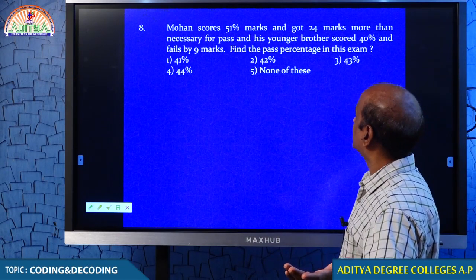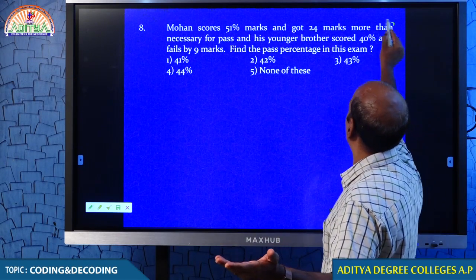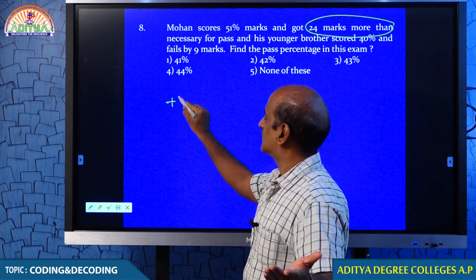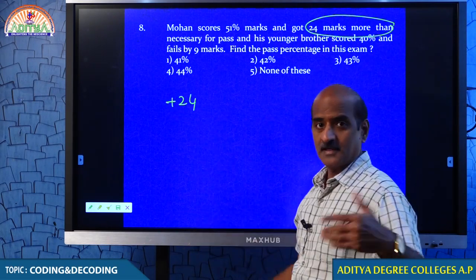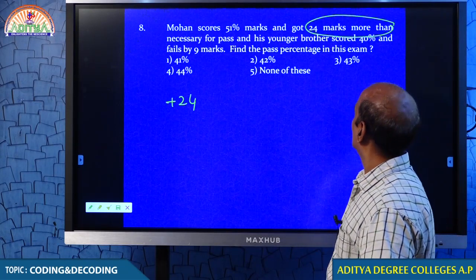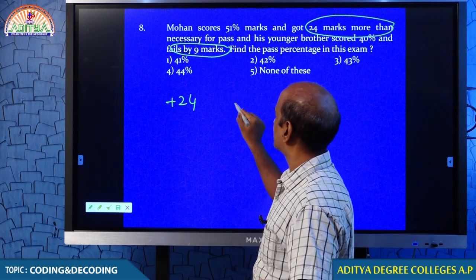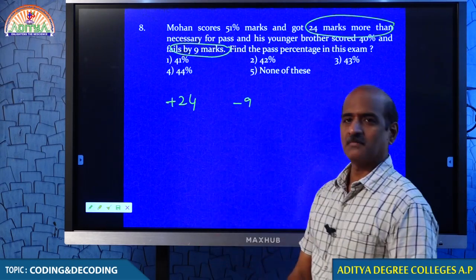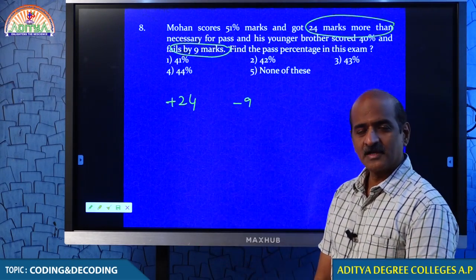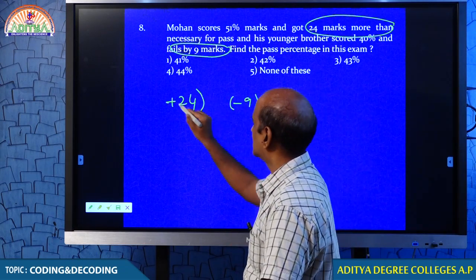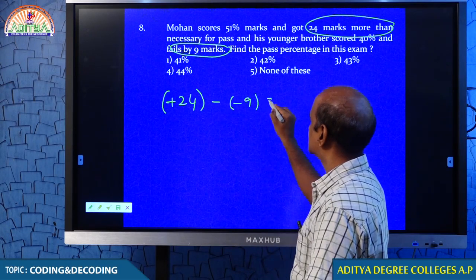Mohan secured 51% and got 24 marks more than necessary for pass. Mohan got 24 more than necessary for pass, while his younger brother fails by 9 marks. His younger brother got minus 9 plus 24, minus 9. The difference between these two marks is 33.